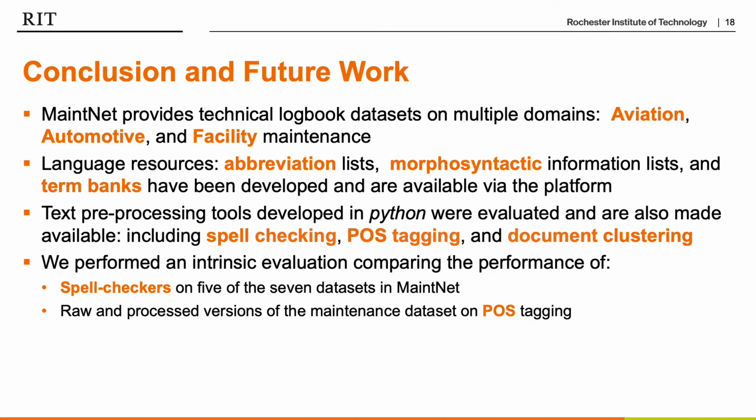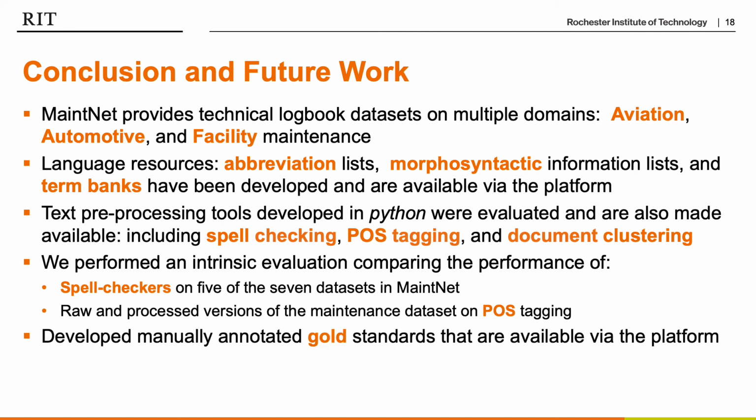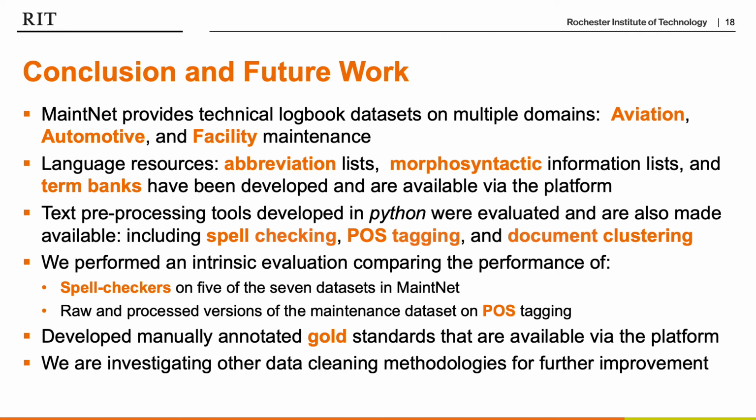We also performed an intrinsic evaluation comparing different spell checkers on 5 of the 7 datasets in MaintNet, and we also compared the raw and pre-processed versions of the maintenance dataset on part of speech tagging. We also developed a manually annotated gold standard that is available via our platform. And for the future, we are investigating other data cleaning methodologies for further improvements.